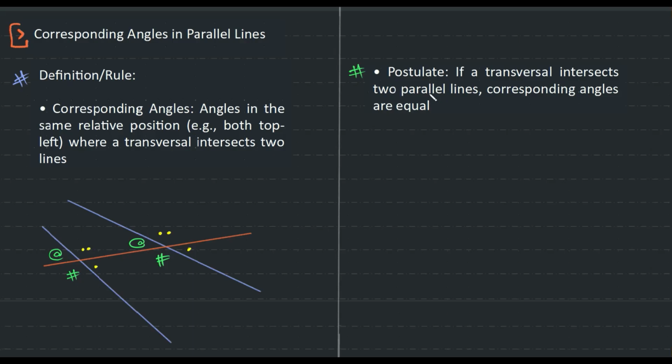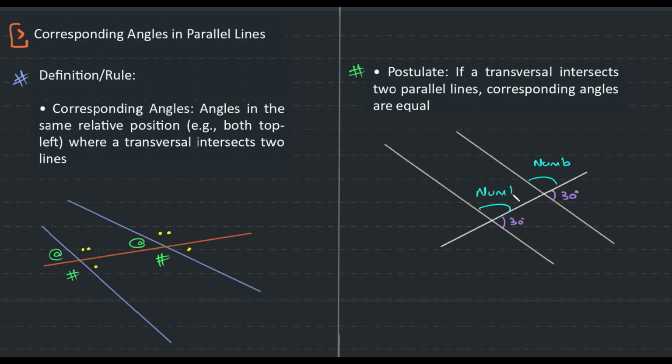If a transversal intersects two parallel lines, corresponding angles are equal. So we have seen this. If I happen to have two parallel lines, right, and a transversal line, then by default, if this is 30 degrees, the corresponding angle to this is 30 degrees. Okay, it's some number. Don't think about anything. If this is some number, this also will be the same number. So you can imagine different sets of numbers, but the corresponding angles' measure will be the same.